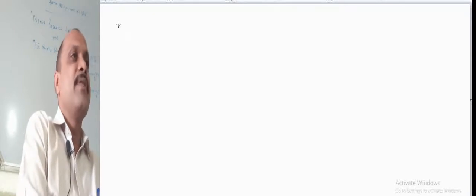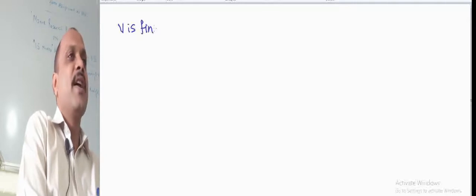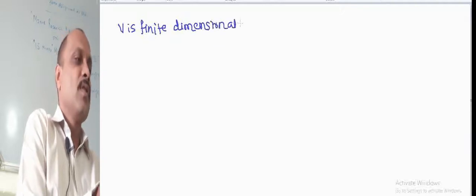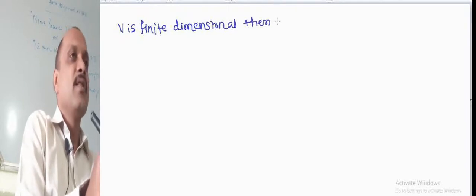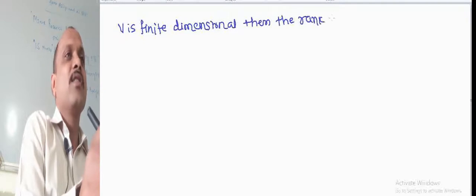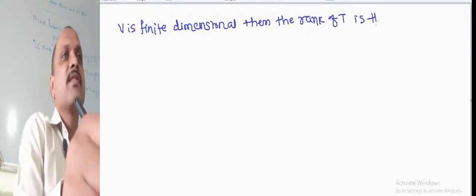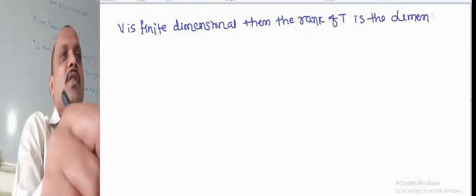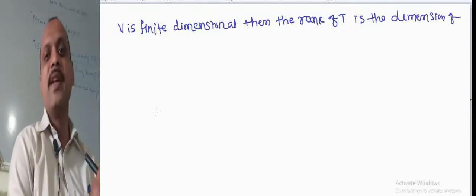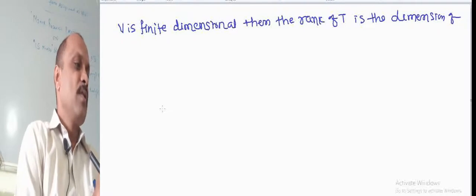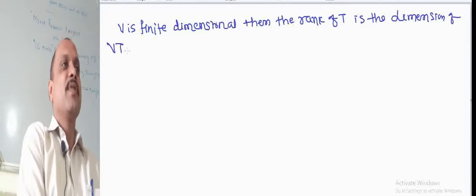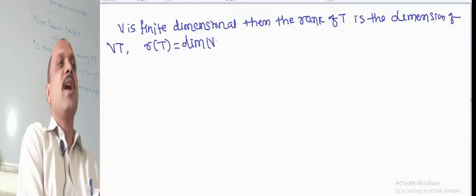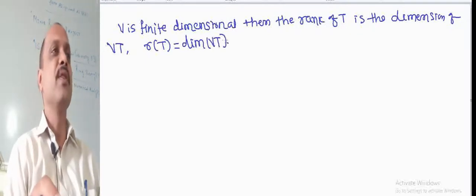If V is finite dimensional over F, then the rank of T is the dimension of T of V. We denote this by the symbol R of T. R of T equal to dimension of T of V. This is our new definition.